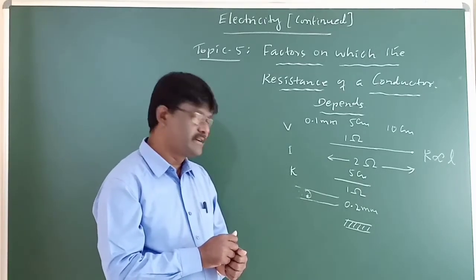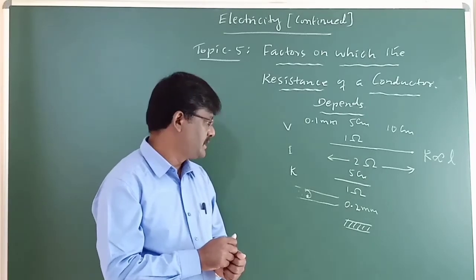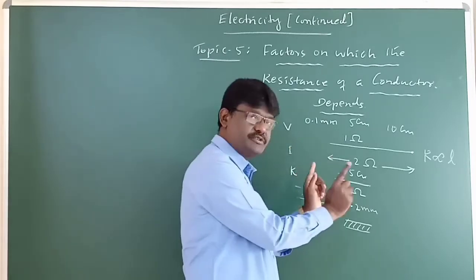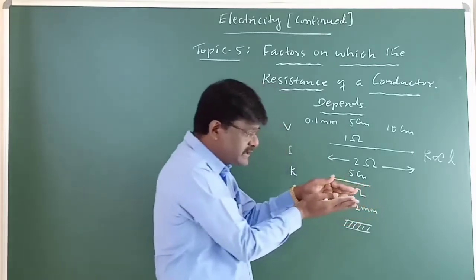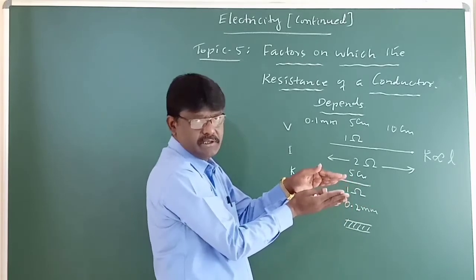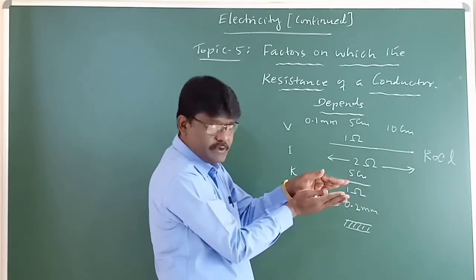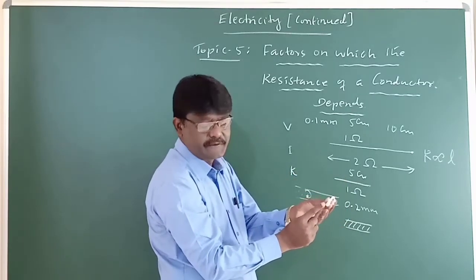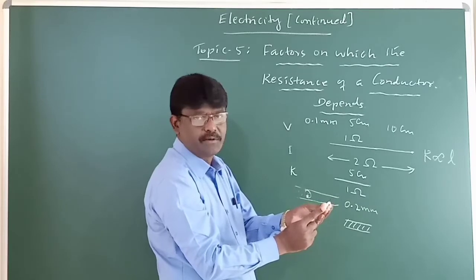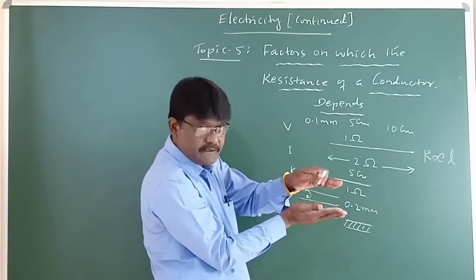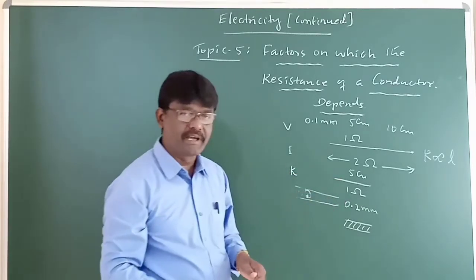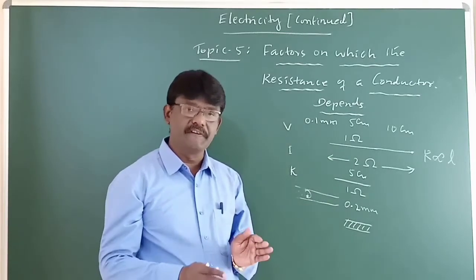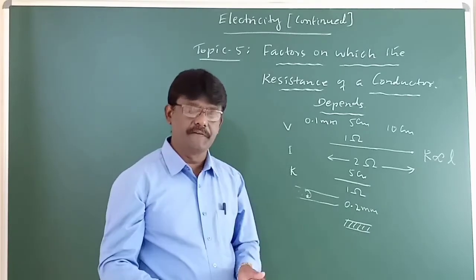If we conduct an activity, we find that as the thickness increases, here we are not changing the length. Same material, same length, but here we are increasing the area. Thickness is nothing but the area of cross section. Then what we find is, as the thickness increases, resistance naturally, can you guess? Naturally, the resistance will decrease.